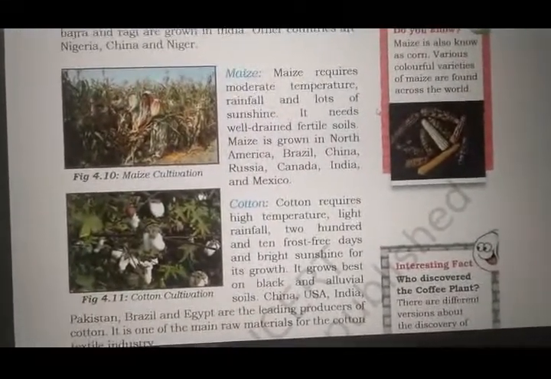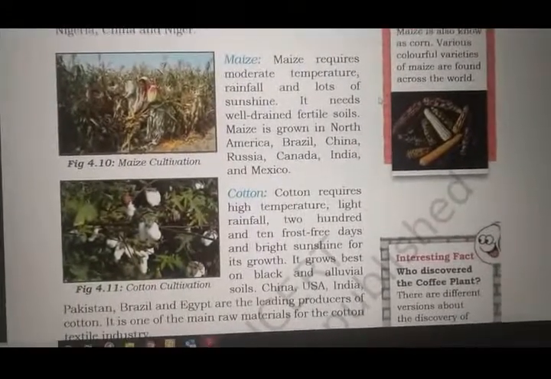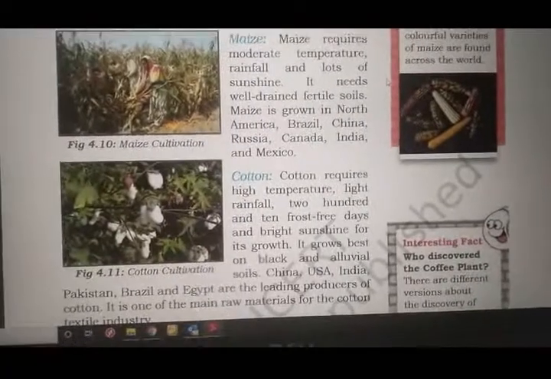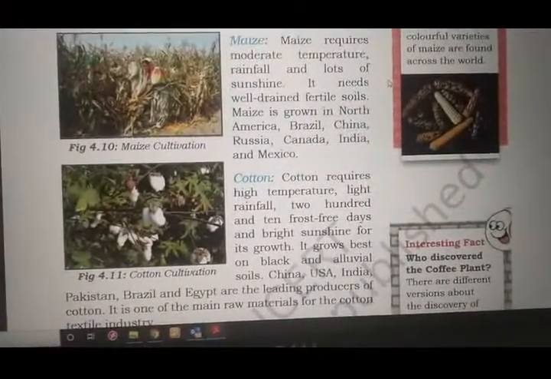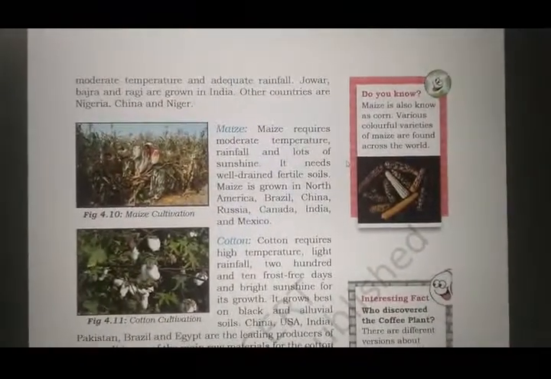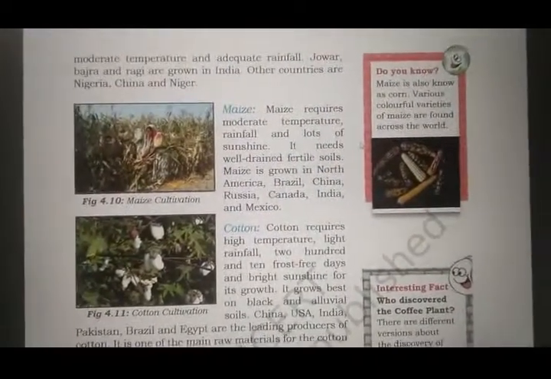Maize is also known as corn. Various colorful varieties of maize are found across the world. So the bhutta, what we ate, is maize. Okay. So now in this rainy season, we find a lot of bhuttas around us. That is corn, that is maize, and all over the world people eat it and people love it.